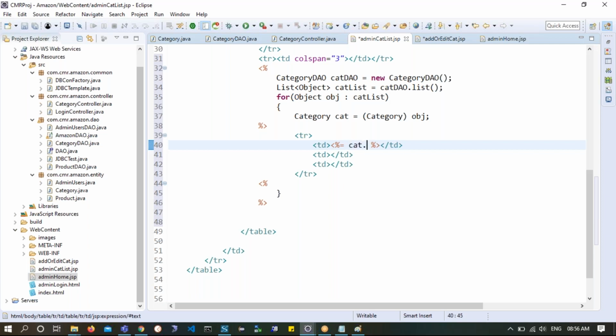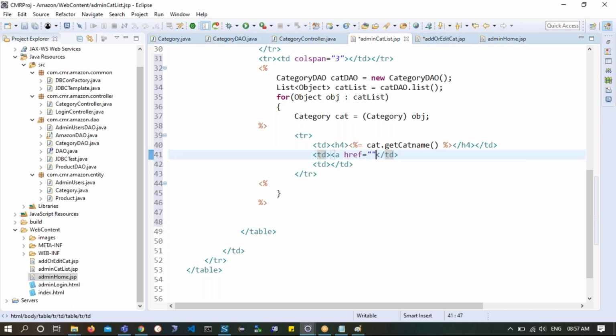So cat.getCatName. This is what I want to showcase. And if you want to show some style, you are free to supply styles like h4, where it will get a heading kind of format. And then anyway you have 10 pixel space between every TD.